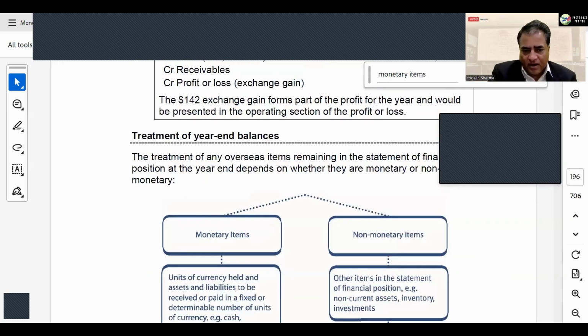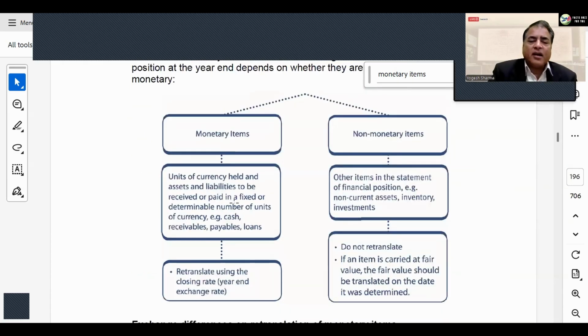So if you look at this flow chart nicely presented here, monetary items are units of currency held, or assets or liabilities to be received or paid, or you can use a single word, settled, in future, in a fixed amount, right? Like cash, receivable, payable, loans. If you take a loan from a bank, you are going to repay it, right? So that one. And we are restating, look at the last flowchart part, restate or retranslate using the closing rate, right? Which is the balance sheet rate or the reporting date rate.